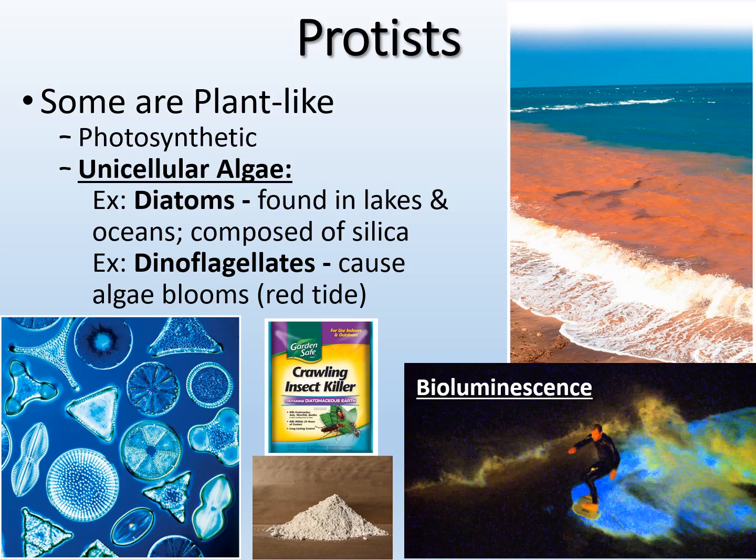And so they're found in lakes and oceans, and they're actually made up of silica. So if you've ever used diatomaceous earth, it's kind of like ash, it looks like. You can use it in the garden and things like that, and that's actually made up of these unicellular organisms called diatoms. And that's a picture of what they look like on the left-hand side.